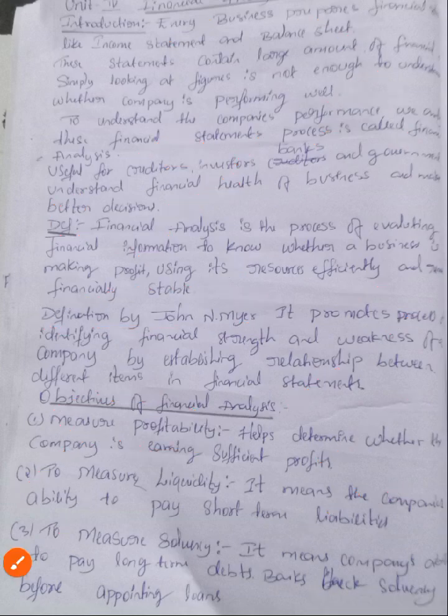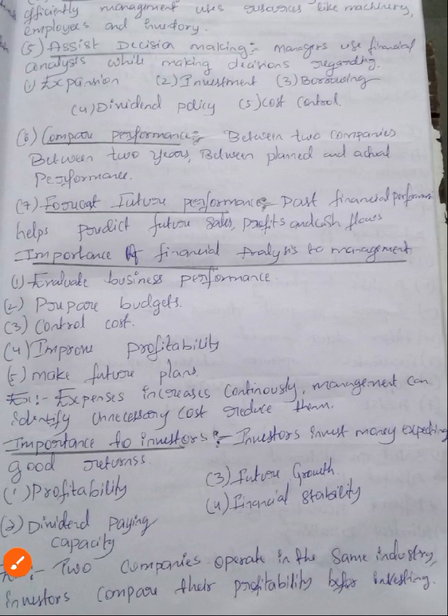Am I clear? Now coming to the fourth point, measure efficiency. What is this? Financial analysis shows how efficiently management uses resources like machinery, employees, and inventory. Now the fifth point is that it assists decision making.